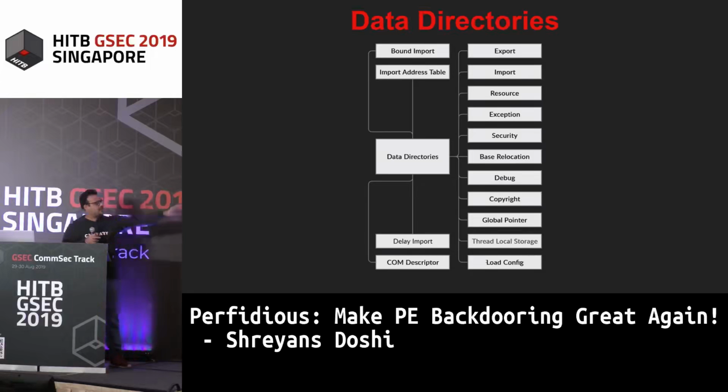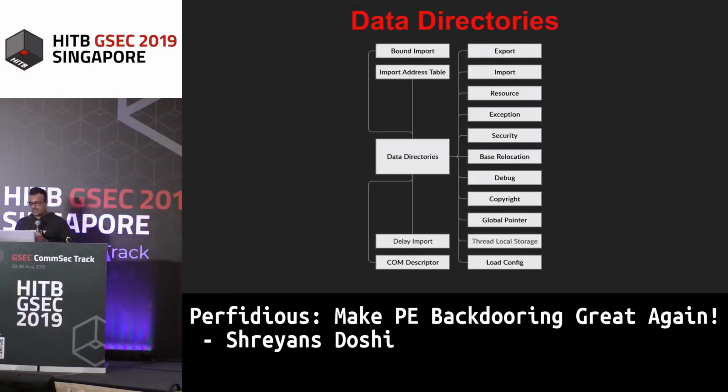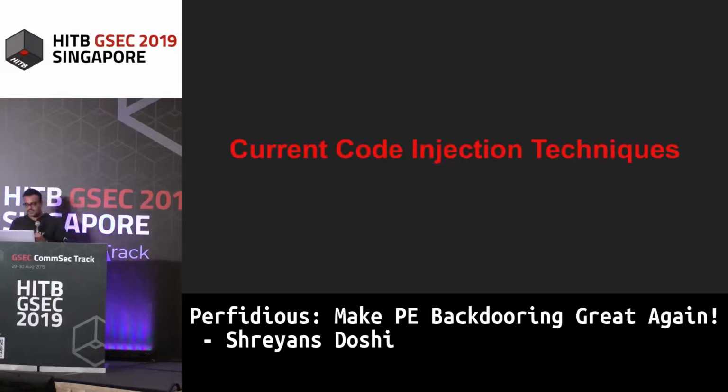There are a bunch of different data directories. The security one contains the security certificate that was used to sign this particular PE file. Now, this can be used to identify whether a particular PE file was signed by a particular company or not. So this is basically used by the Windows loader when it tries to run any PE file. This is what causes the pop-up that you see: this particular software has not been signed by Microsoft. The copyright one contains all the copyright information. The import address table contains all the information about various import addresses.